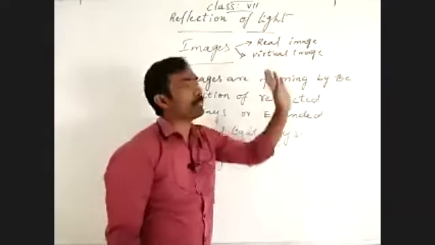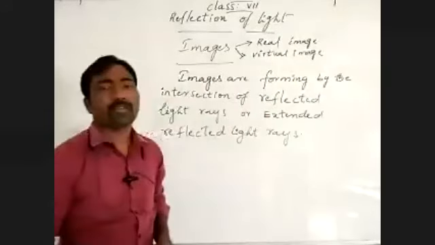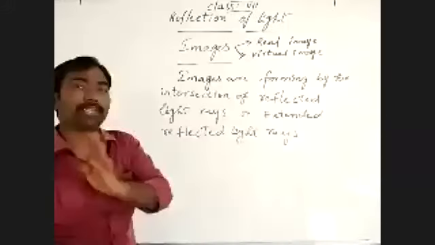Then what is a real image? How will the real image form? Where will the real image form? Three types of questions we have to ask.